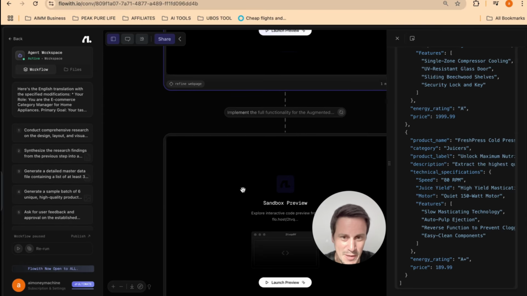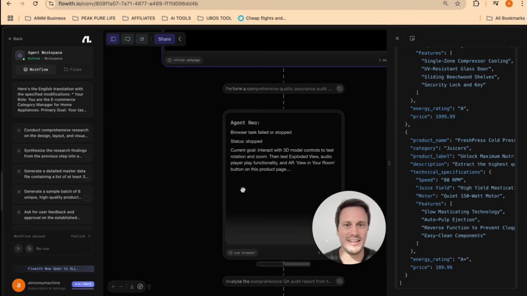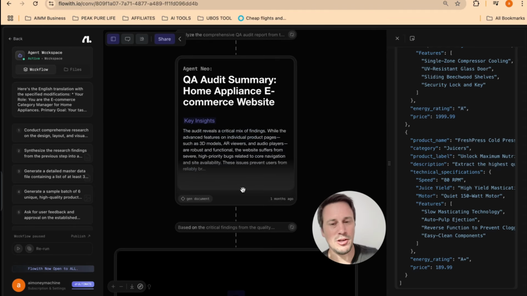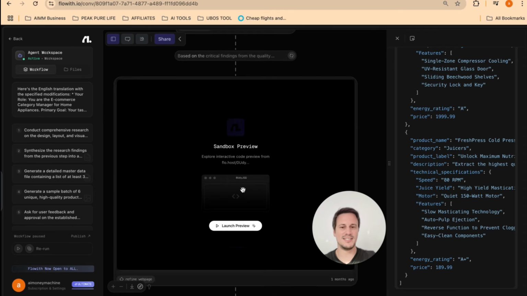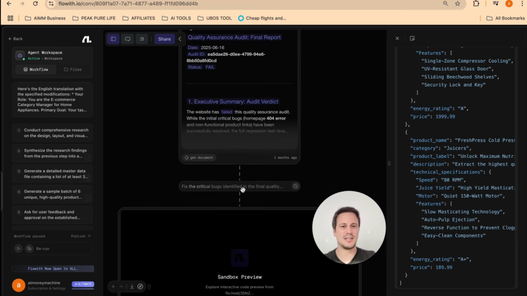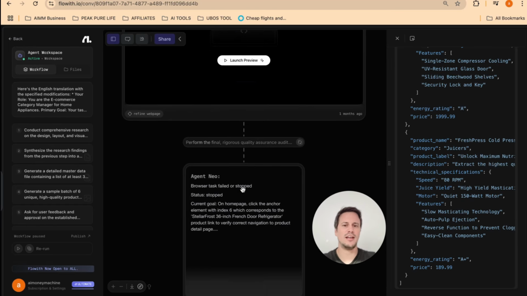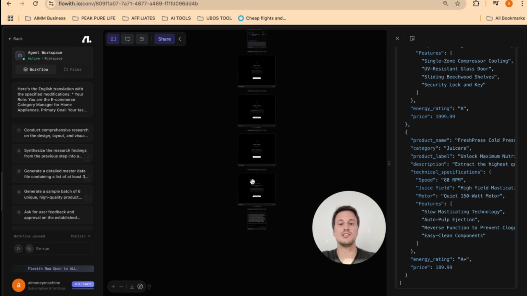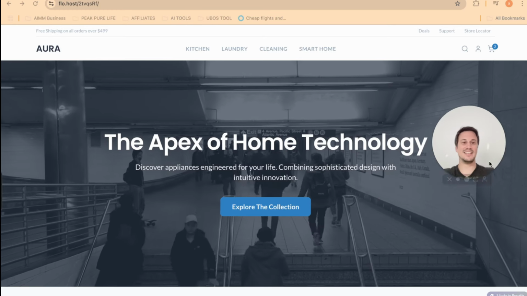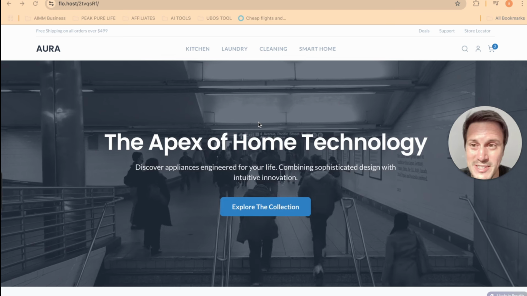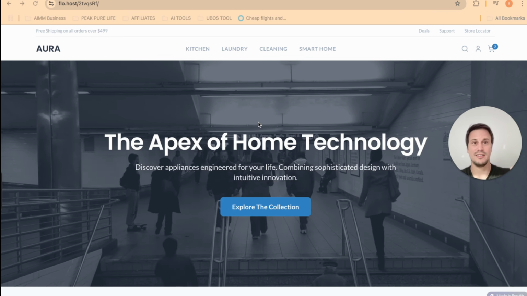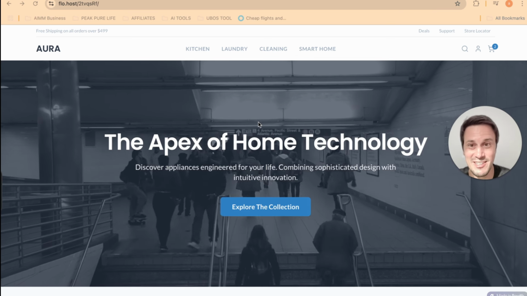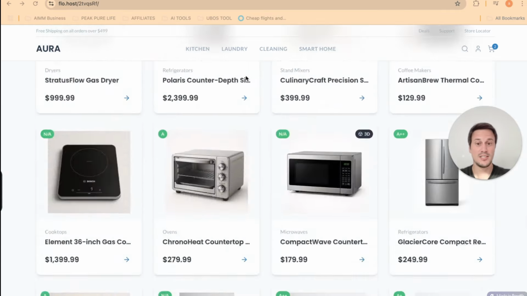And then it goes back to the preview, and then they carried on to prompt and to generate this website. So it just went on and on, and they were refining and refining to get the perfect website. And eventually we got to the end, and I'm going to show you what this website looks like. So over here, you can see this is the fully generated website of this person who inserted that initial prompt into Agent Neo. This is what Agent Neo built.